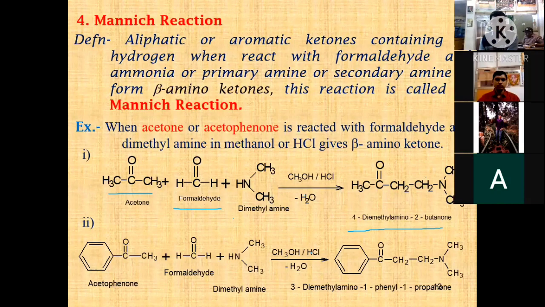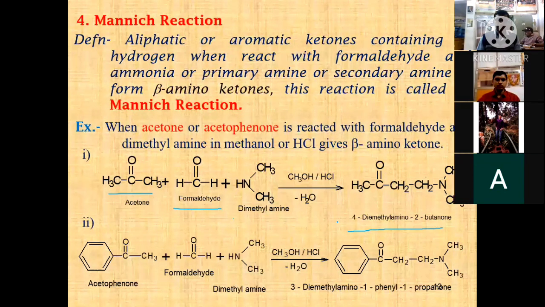Then next, in this first example taking acetone, and in the next example taking acetophenone, an aromatic ketone. The aromatic ketone is treated with formaldehyde and a secondary amine, that is dimethylamine, to give 3-methylamino 1 phenyl 1 propanone. This is an example.